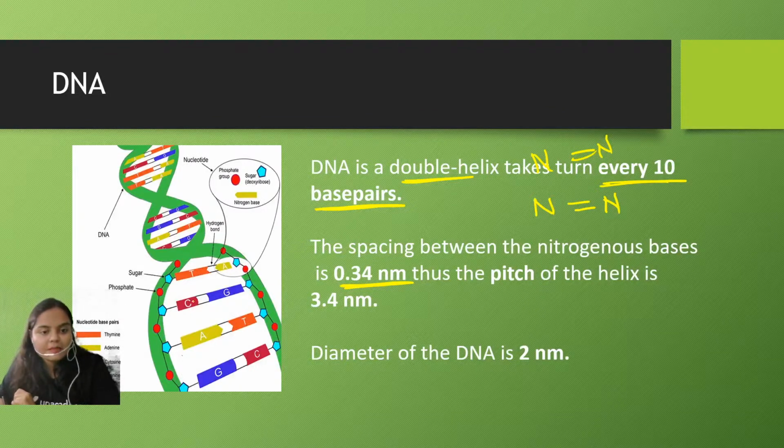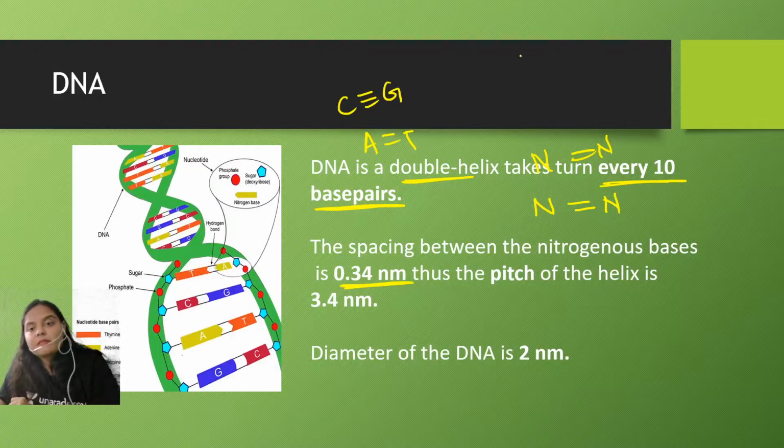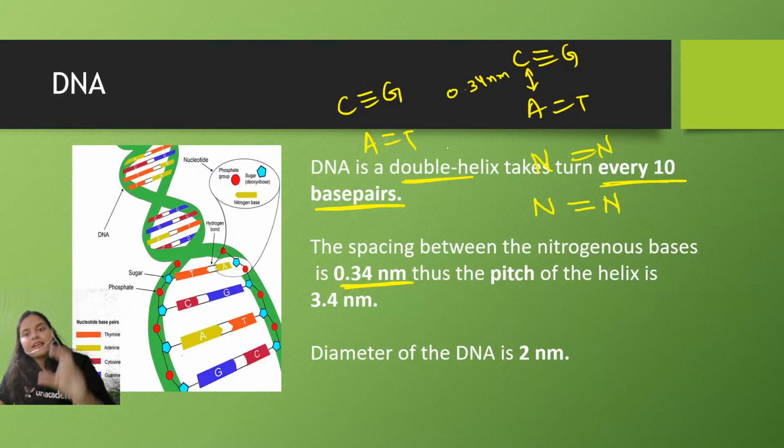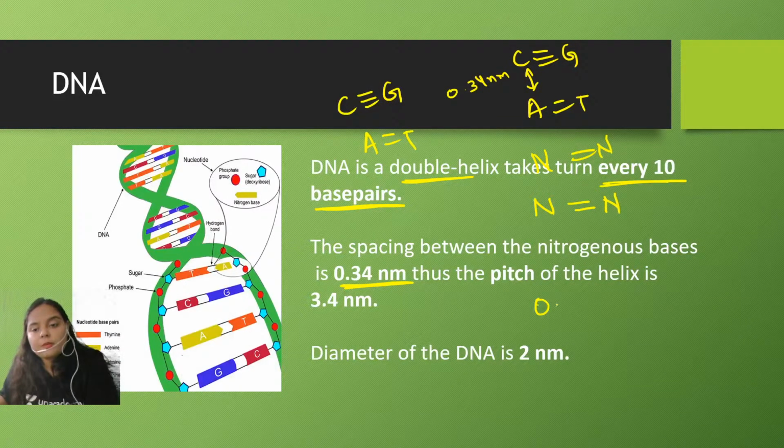For example, here you can see the structure. Here A is bonding with a double bond to thymine, and C is forming a triple bond with guanine. In between this A double bond T base pair and the next, the gap is 0.34 nanometer. And after every 10 base pairs, the DNA molecule takes a turn. So if we have to calculate the pitch of the DNA helix, the pitch becomes 0.34 into 10, that means 3.4 nanometer is the pitch of the DNA molecule.